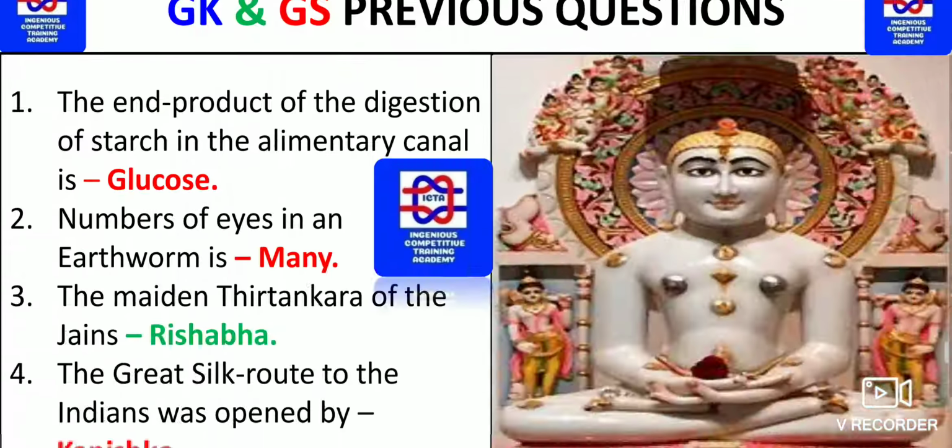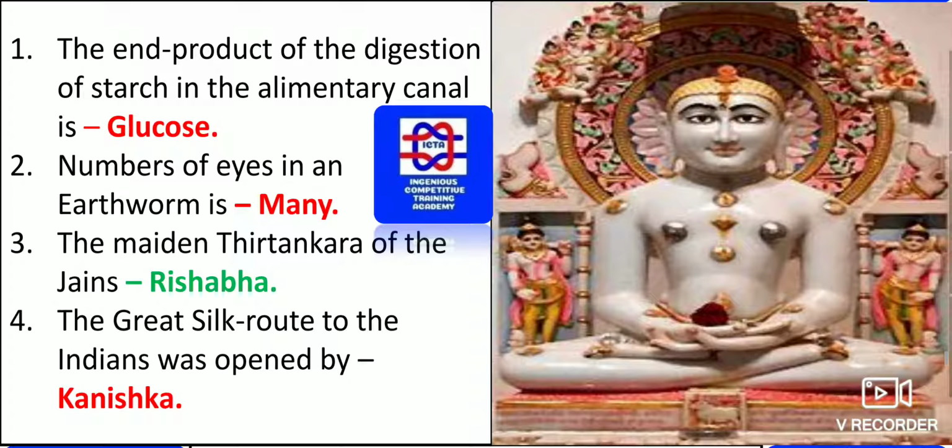Please remember. Next, the end product of the digestion of starch in the alimentary canal is what? Glucose is the end product of the digestion of starch in the alimentary canal. The number of eyes in an earthworm is many, so there is no count. There are many eyes in the earthworm.